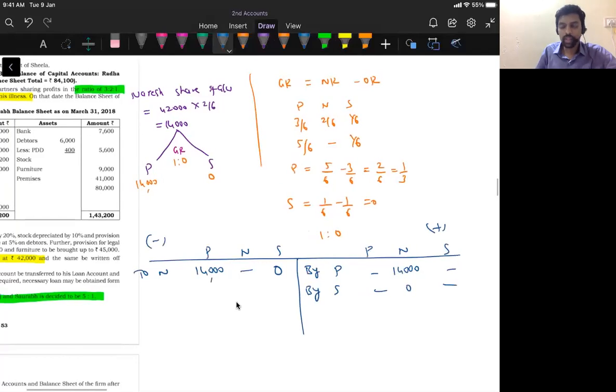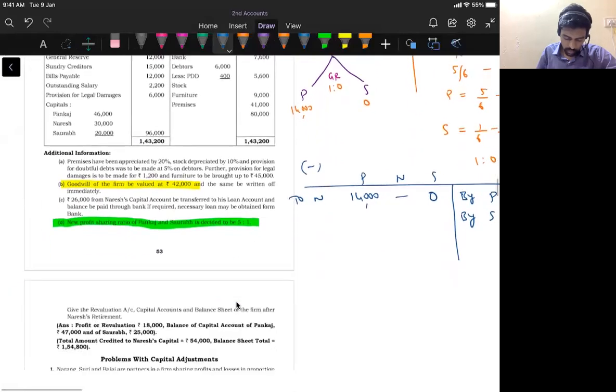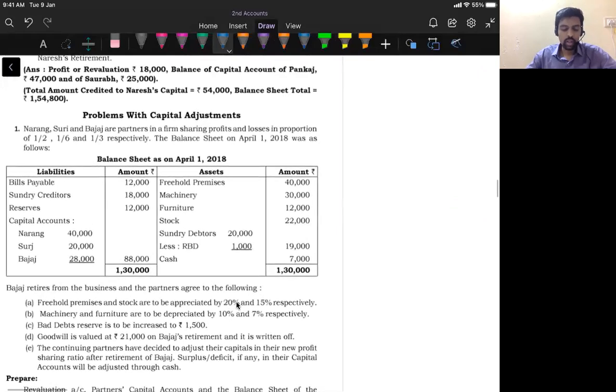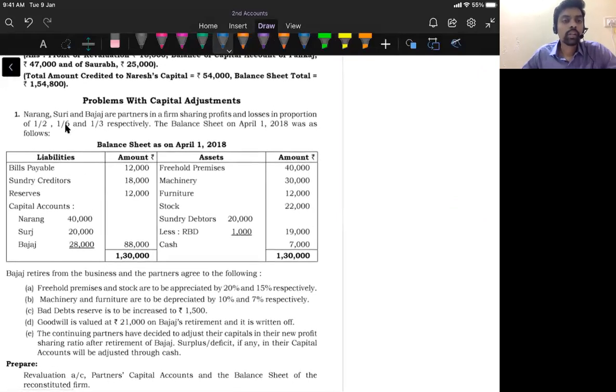So this is question number 3. Then the capital adjustment question. Narang, Suri, and then Bajaj are partners, sharing profits and losses in the proportion of 1/2, 1/6, and then 1/3 respectively. And the goodwill of the firm is 21,000, and it is written off. The continuing partners have decided to adjust their capitals in the new profit sharing ratio after retirement of Bajaj. Surplus or deficit, if any, in their capital accounts will be adjusted through cash account.